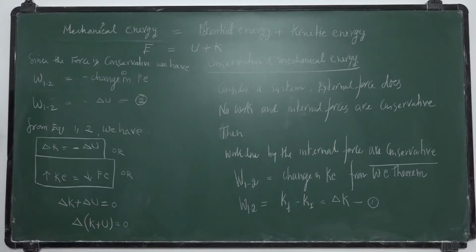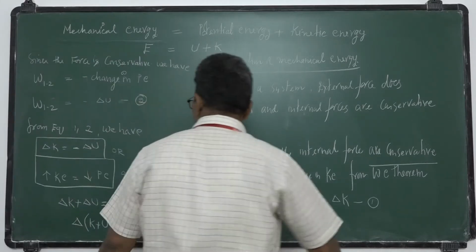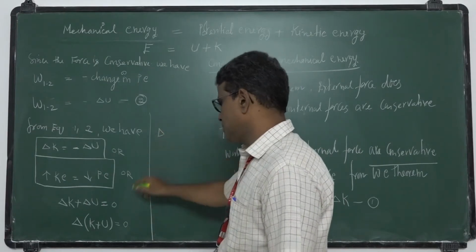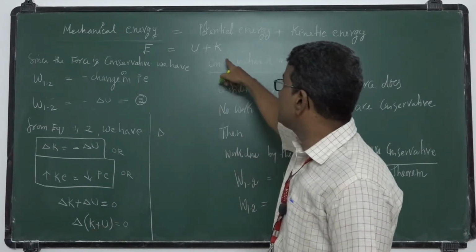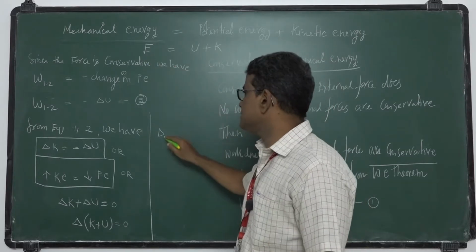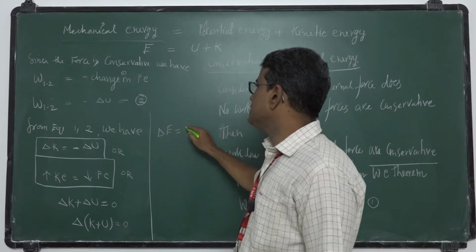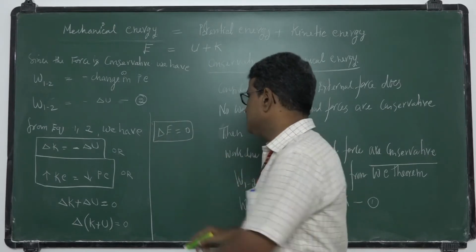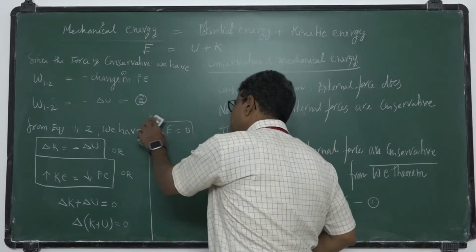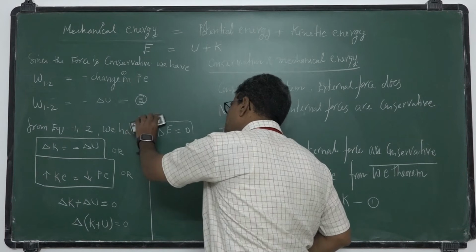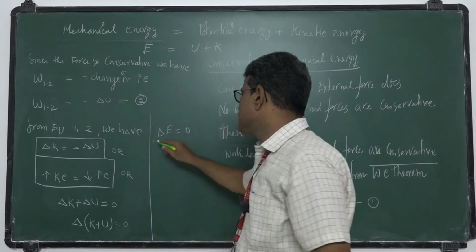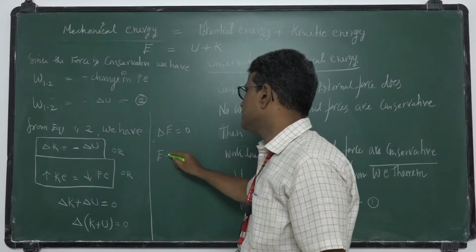K plus U can be written as E, so delta E is equal to 0. That means the change in mechanical energy is 0. Change 0 means E is constant.